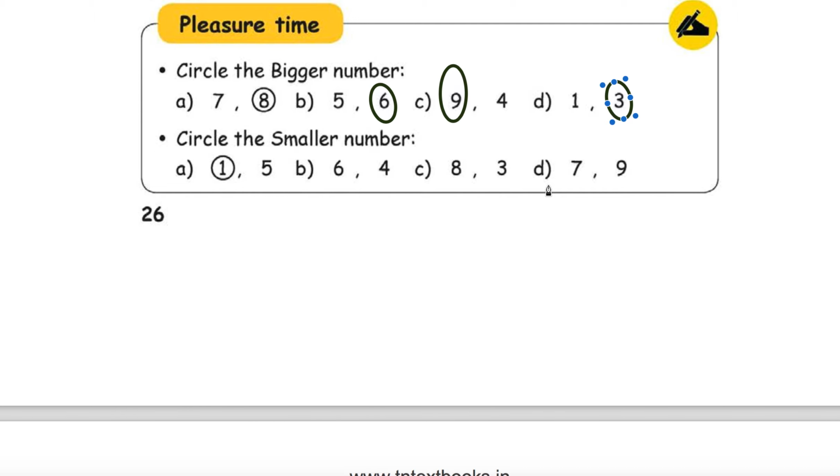Okay. In B, there are 6 and 4. Which is smaller? Yeah, you are wrong. 6 is not smaller, 6 is bigger. So 4 is smaller, we have to make a circle for 4. In 8 and 3, again you are wrong. 8 is bigger, 3 is smaller. In 7 and 8, yes, now you are correct. 7 is smaller.